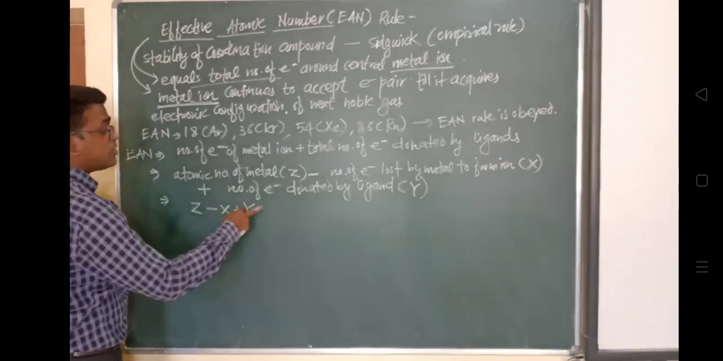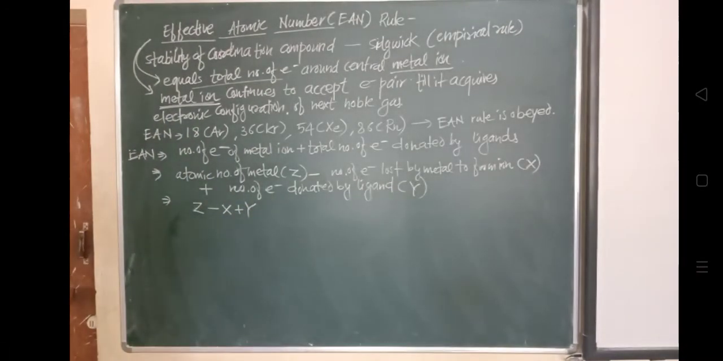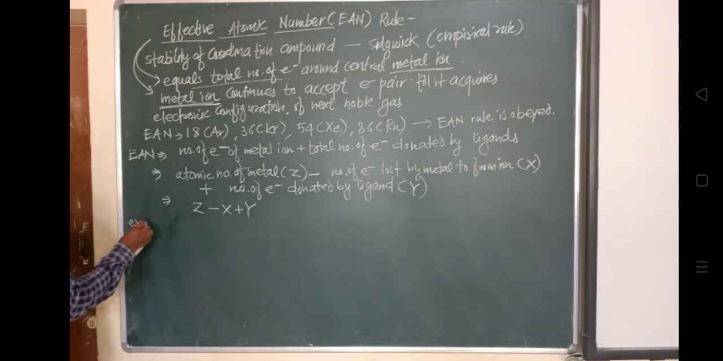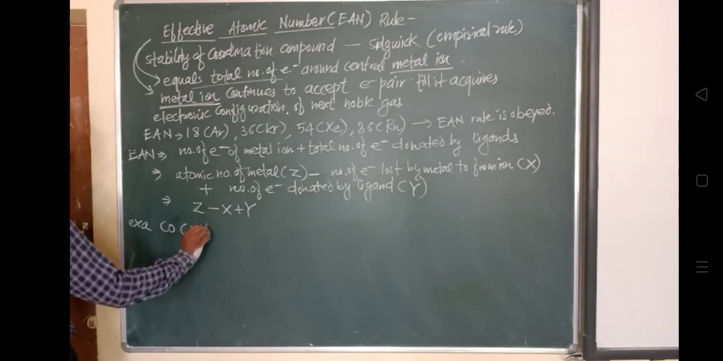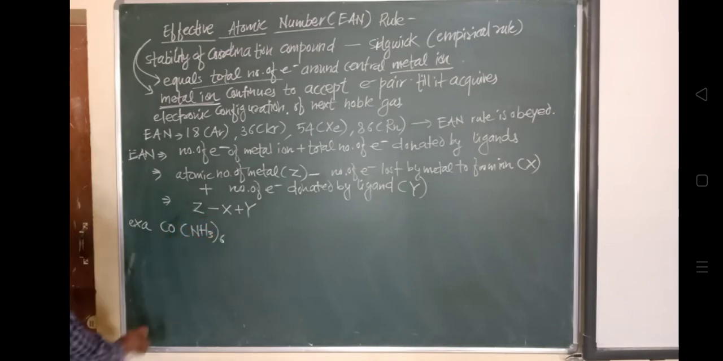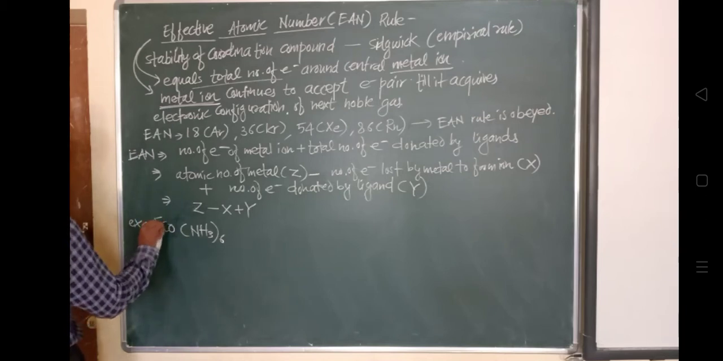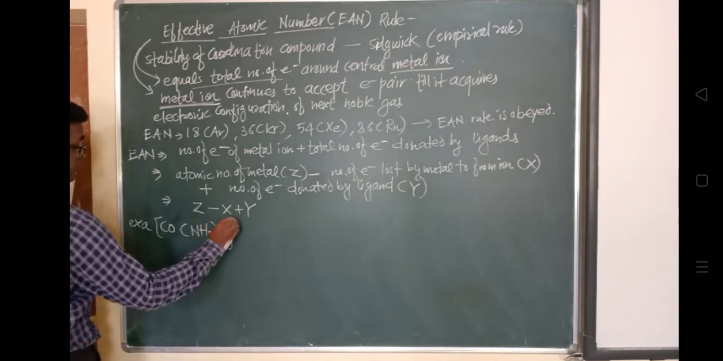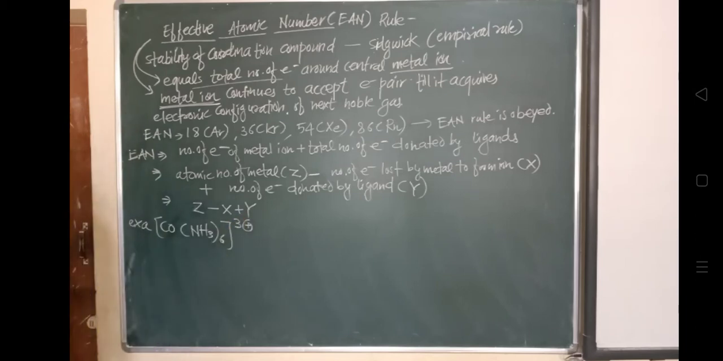There are 2 electrons. So if there are 6 ligands, one ligand gives 2 electrons, 6 ligands multiplied by 2, that is 12. So 6 ligands will donate 6 multiplied by 2, that is 12 electrons. Okay, 12 electrons. And in this way, with the oxidation state of cobalt, we will find out the EAN of Co3+.